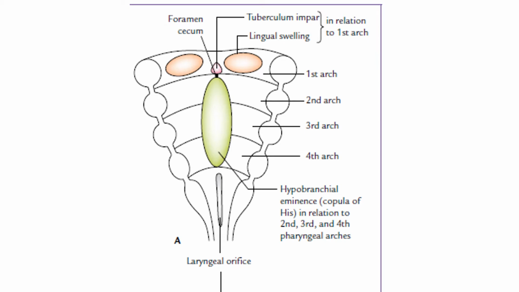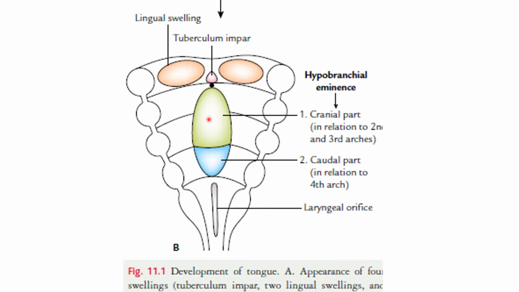So this copula initially, you see in this second diagram. This one is the lingual swellings, the tuberculum impar, behind it the foramen cecum, and this hypobranchial eminence is divided into a cranial part in relation to the second and third arch, and a caudal part in relation to the fourth arch, and behind there is the laryngeal orifice. So these are the initial development of the primitive floor of the pharynx.